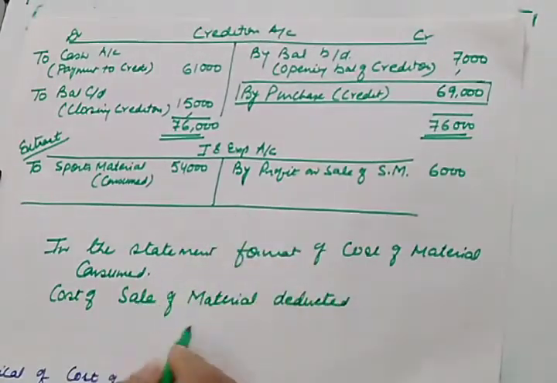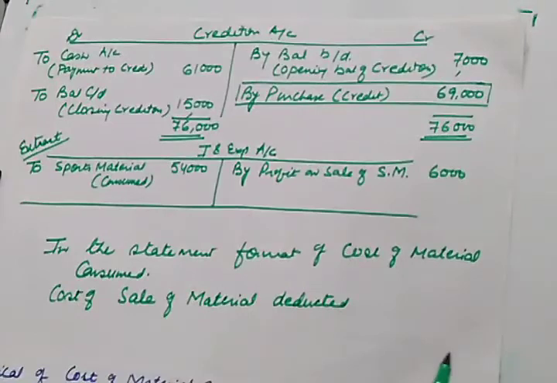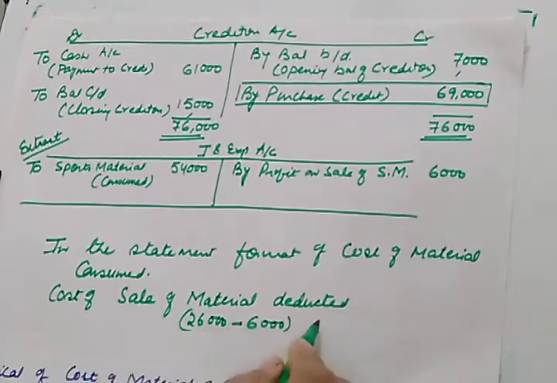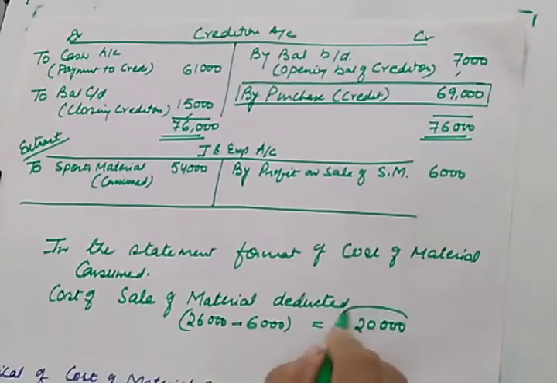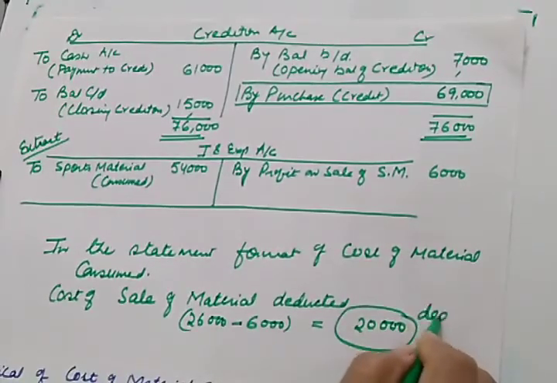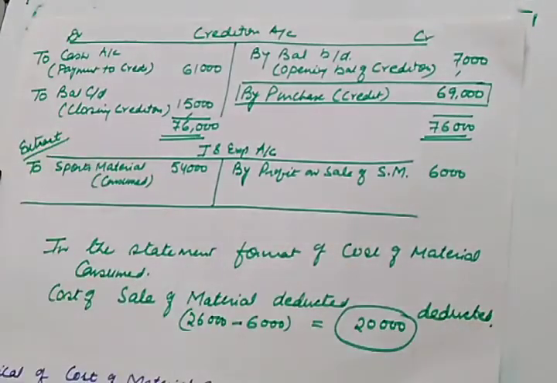So here it was 26,000 minus 6,000. So the cost of material sold was 20,000. This will be deducted while making the statement. So this is how the sale is to be dealt with.